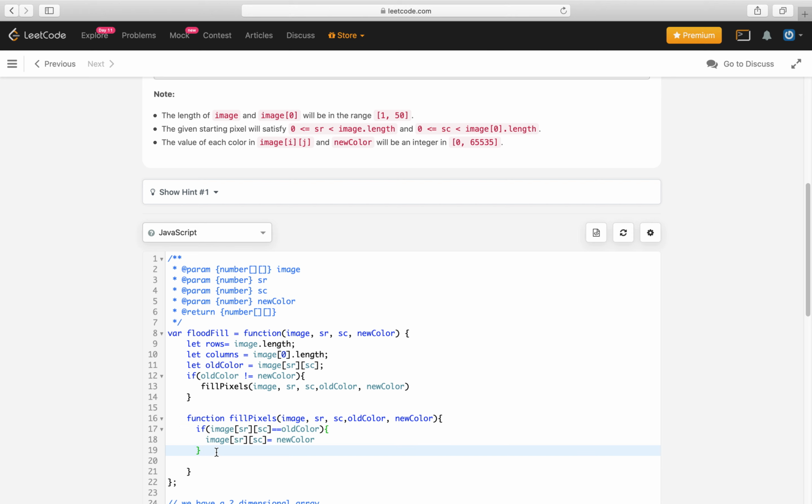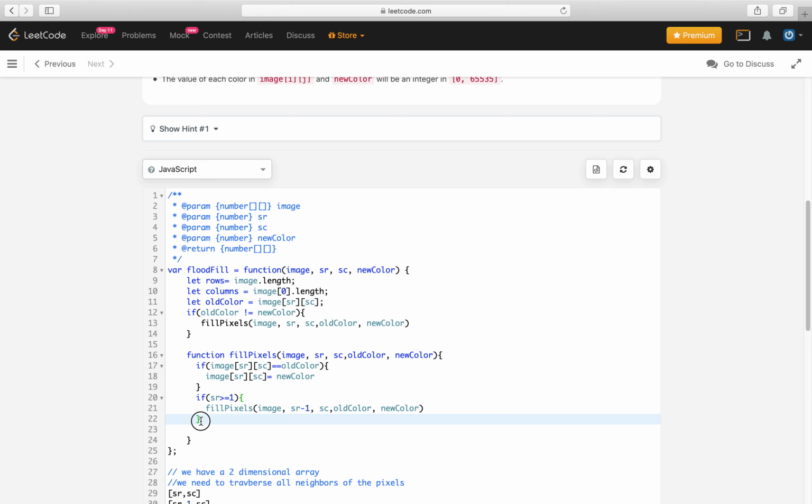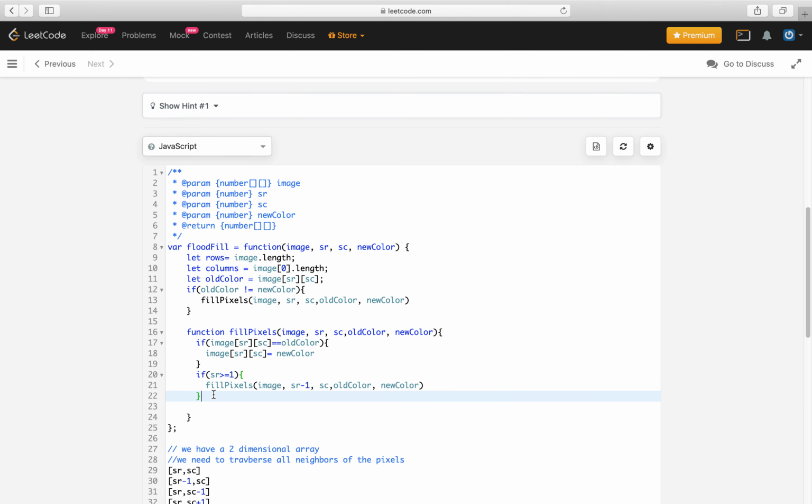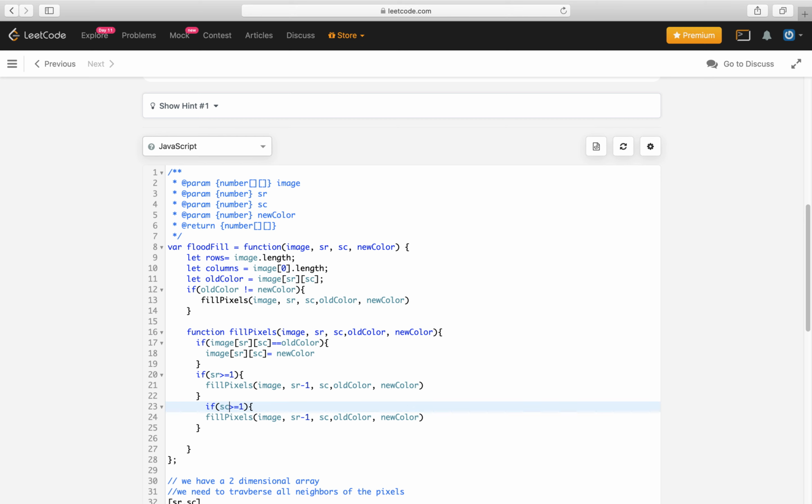What are the conditions of traversal? We have to start with the traversal now. We need to check if SR is greater than or equal to 1, and then we call this with SR minus 1. We do the same for SC: if SC is greater than or equal to 1, we call with SC minus 1.